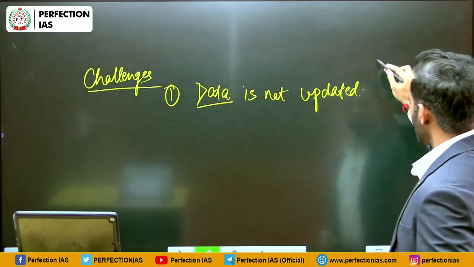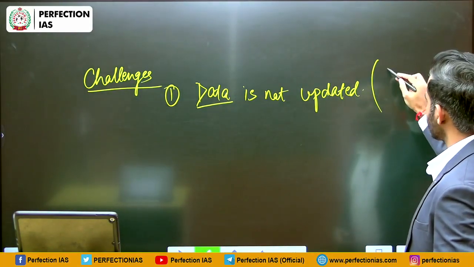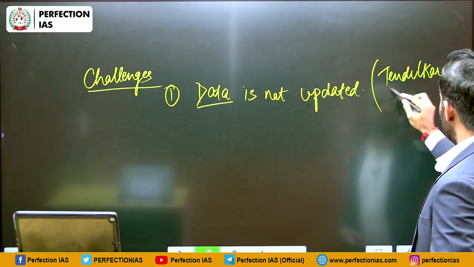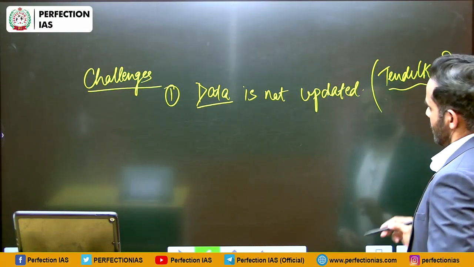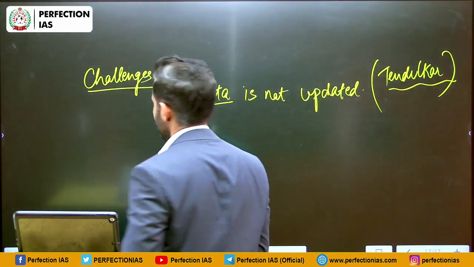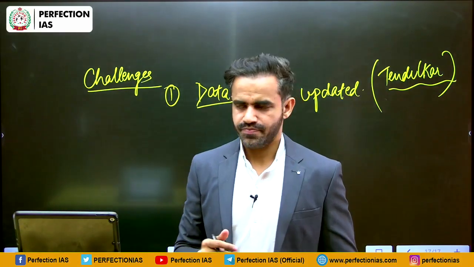For example, our poverty line is on the basis of Tendulkar committee. So data is not that much updated, and that is why we do not have clear picture.